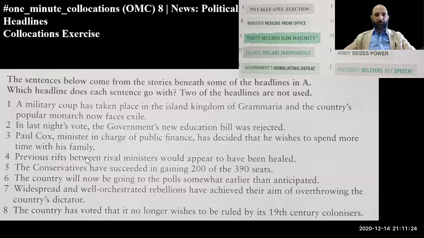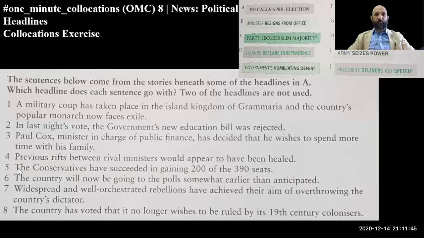So previous rifts between rival, rival is like they are competing, they're vying for something. Rival ministers would appear to have been healed. Which one do you think it is? Party presents show of unity. Yes, party presents show of unity. That would be F. Very good, thank you.